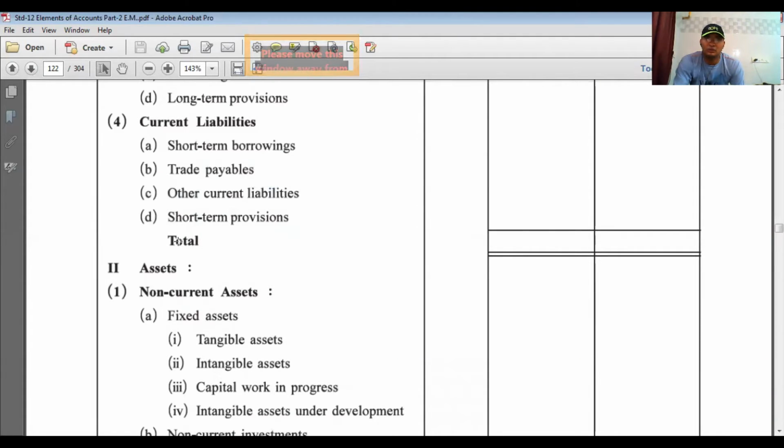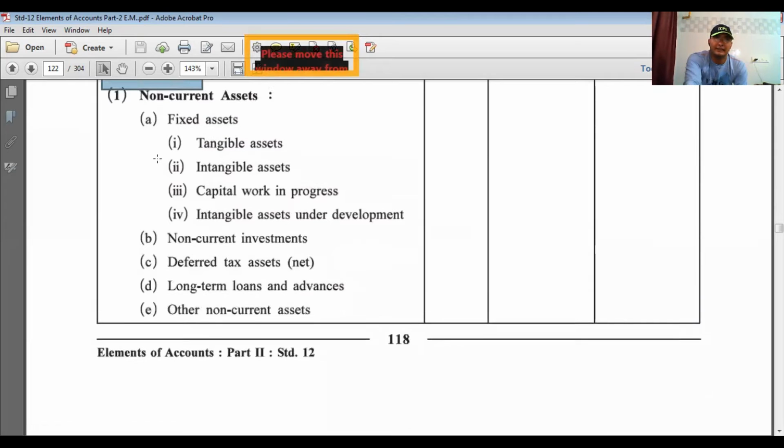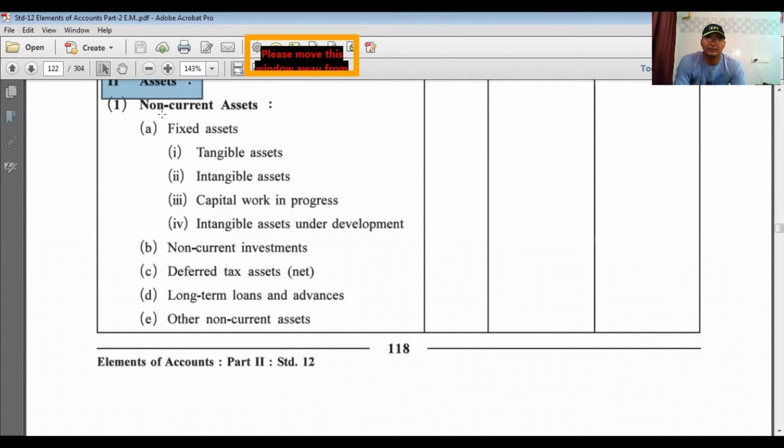Okay, so this is called total of liability, means equity and liability. Next one, second part, that is for assets. In assets, first of all, our first point that is non-current assets. In non-current asset, first is fixed asset. In fixed asset, it is tangible asset. Tangible means which can be seen or touched. Intangible means which cannot be seen, cannot be touched, but it can be felt. Okay, this you have studied in 11th standard very well.